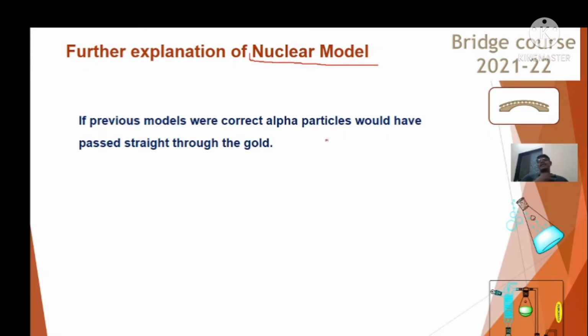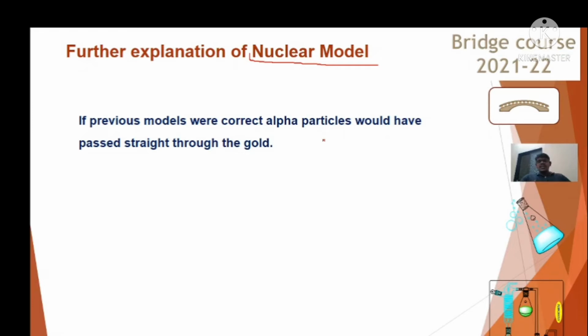The amount of alpha particles getting deflected in this experiment shouldn't have occurred if the previous atomic models were correct. But now these alpha particles were getting deflected, hence a new model should be proposed, and the previous models given for the atom were incorrect or partially correct.